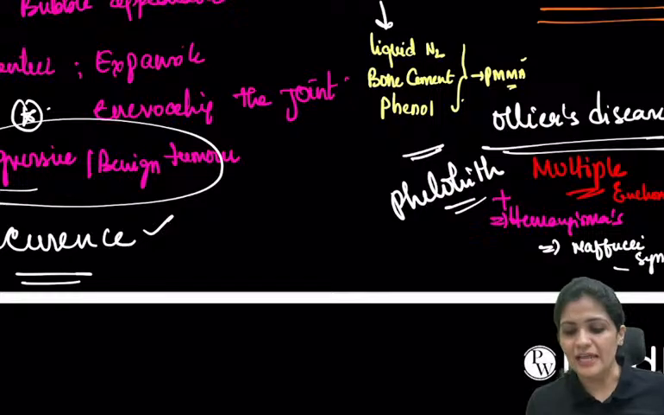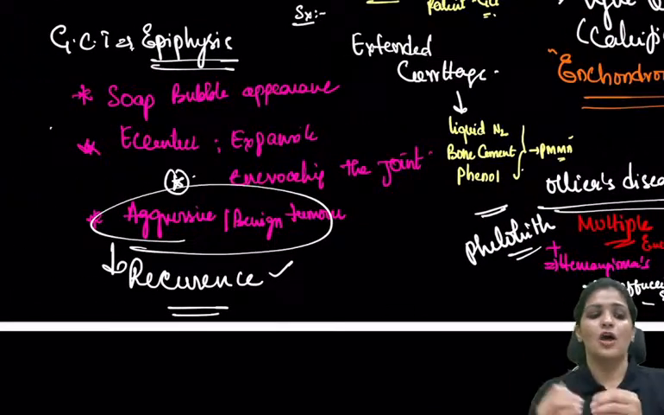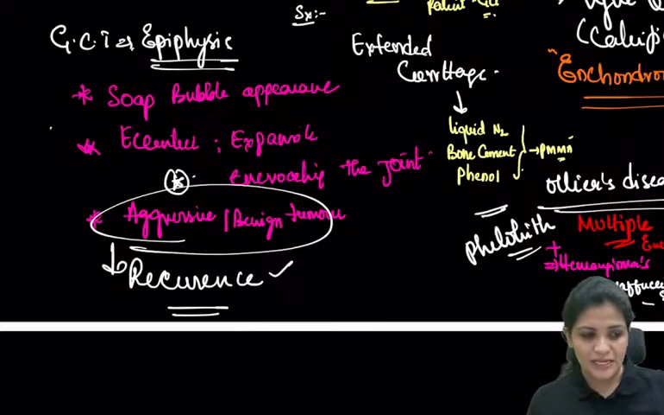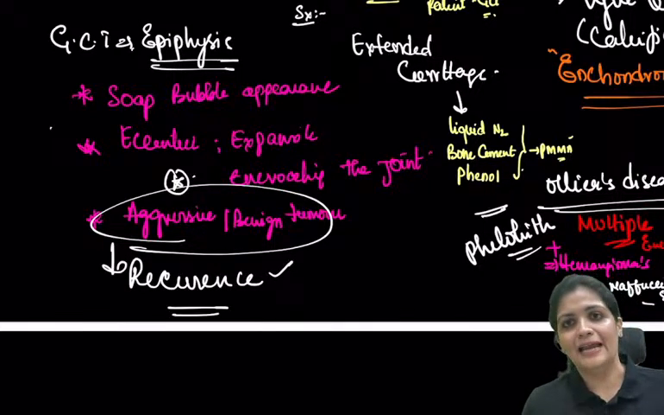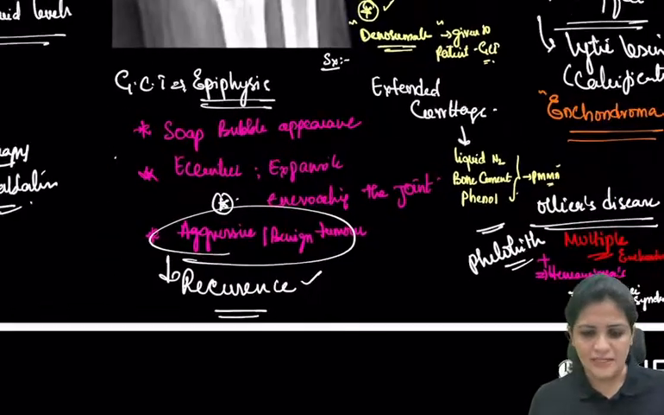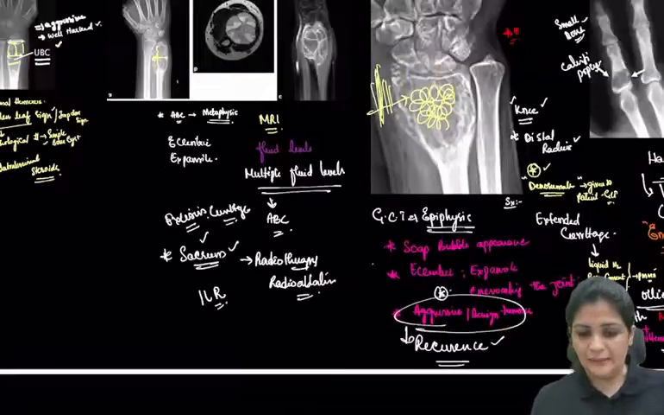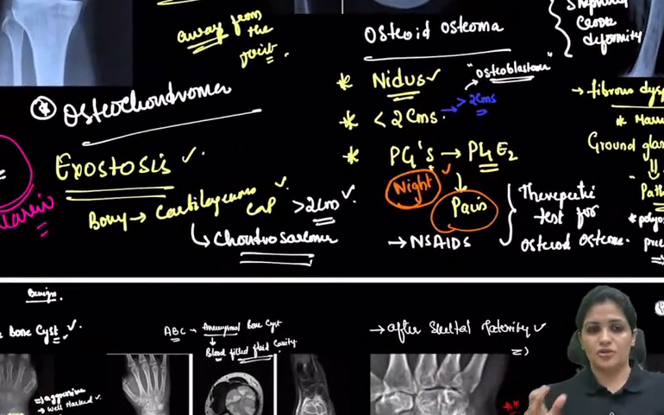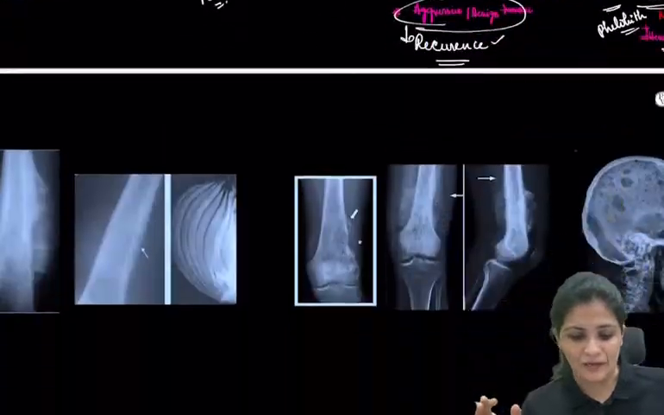So all this put together is called your Maffucci syndrome. So multiple enchondromatosis, simply it is enchondromatosis, it is Ollier's. If it is associated with the hemangiomas and phleboliths, then it is called your Maffucci, right? So that is the two important things which you have to remember. So now I hope we have covered the benign tumors, so osteochondroma, osteoid osteoma, fibrous dysplasia, UBC, ABC, GCT, and enchondroma.